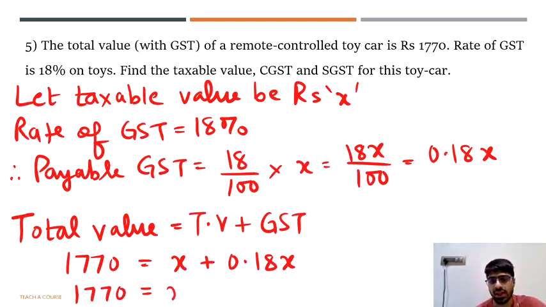You can pull out an X common from here and you can write it as 1 plus 0.18. That 1 can be thought of as 1.00, and when you add 1.00 and 0.18, it is going to give you 1.18. So you get the equation as 1770 equals 1.18x.